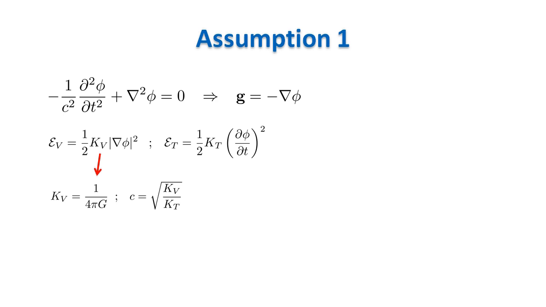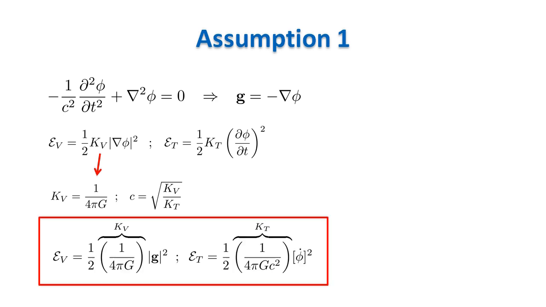Since we know that for scalar wave equation the square root of the ratio between kV and kT is equal to the speed of the waves, we can easily calculate the constant kT in our modified Newtonian gravity. We get eventually the expression for the potential energy density as a function of the gravitational field and the kinetic energy density as a function of the time derivative of the potential. These two expressions are what we need to proceed with our reasoning.